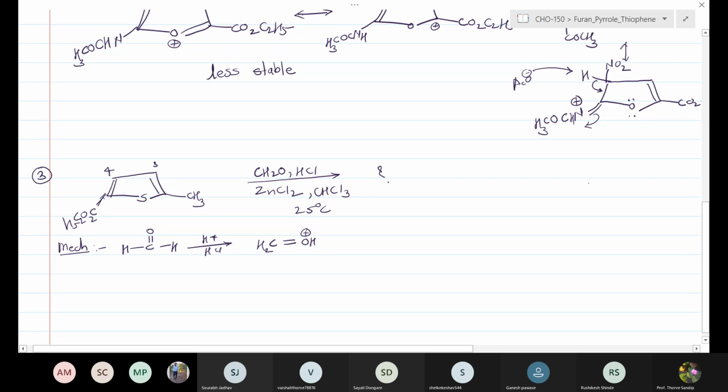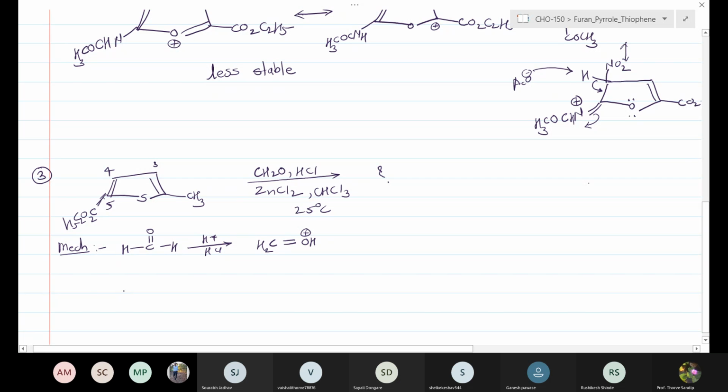When the attack takes place at the 4 position, the positive charge is on carbon number 5. This carbon number 5 is attached to the electron withdrawing ester group, while the CH3 group is the electron donating group. Therefore the carbocation at the second position is better stabilized as compared to the 5 position. Therefore the attack takes place at the 3rd position, not at the 4th position.